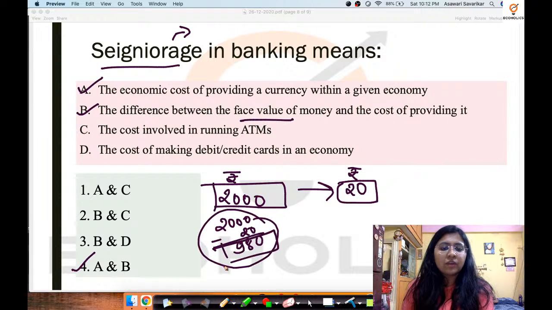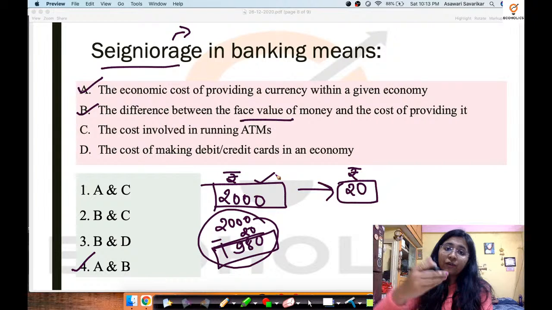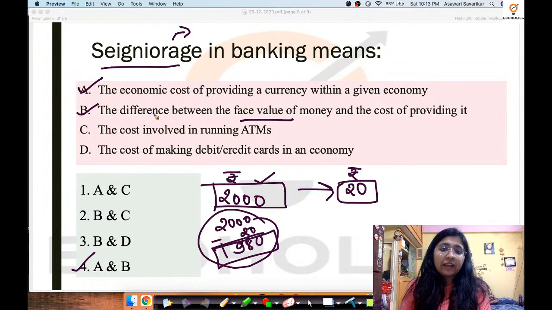So this is the revenue that has been generated by the government by printing one 2000 note, because then it is going to be multiplied by how much printing has been done.